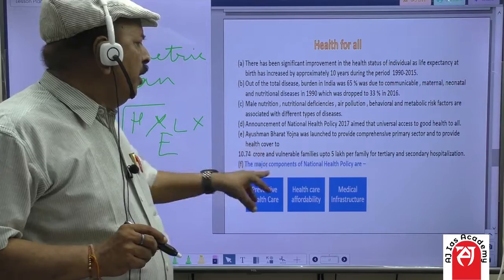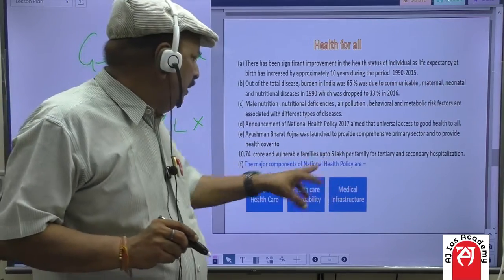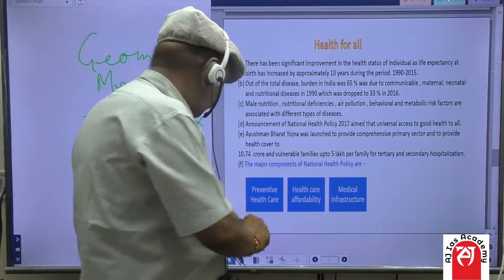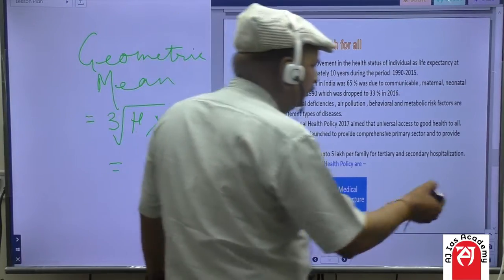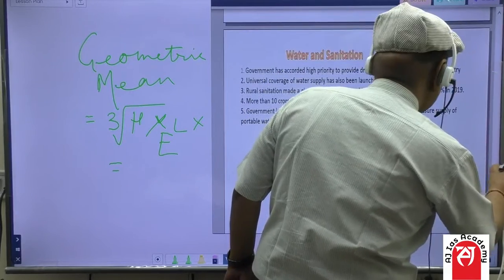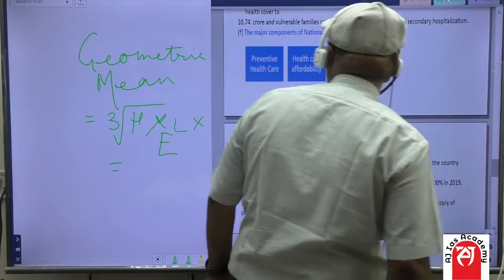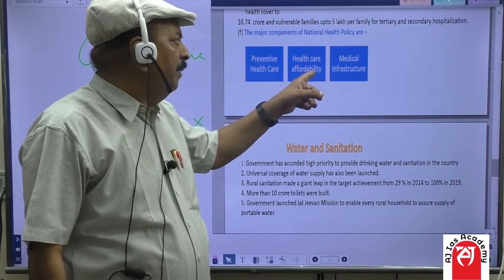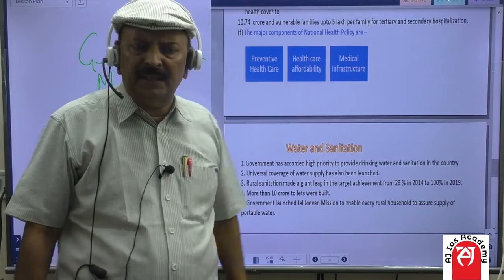The major components of National Health Policy are, number one, preventive health care, second is health care affordability, and third is medical infrastructure.